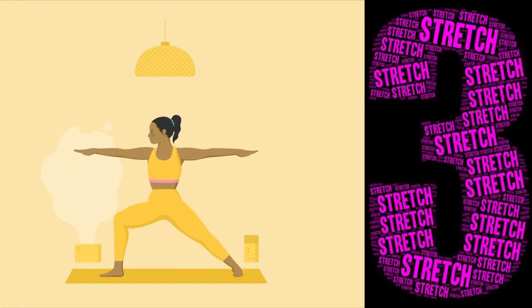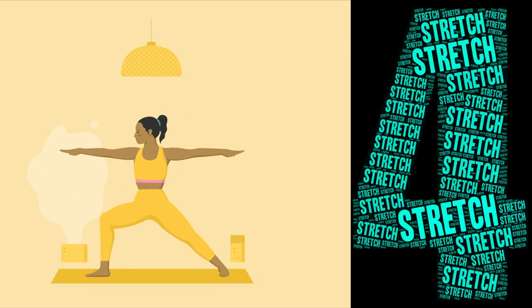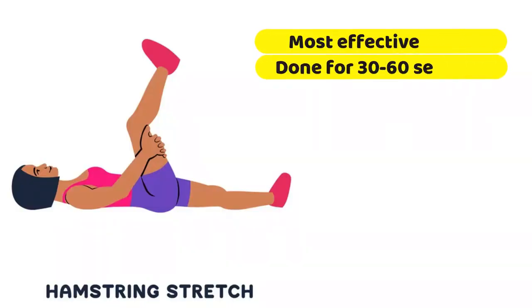In the third stretch, while lying on the back, hold each end of a rolled up towel and wrap it around the foot. Then pull the leg up in front of the body to feel a slight stretch in the hamstring muscles. In the fourth stretch, lie on the floor with your buttocks against a wall and the legs stretched up against the wall. Try to push the knee as straight as possible. This stretch is usually gentle on the lower back as it places minimal stress on the low back and the body is supported while you are lying down. So hamstring stretches have been shown to be most effective when done for a duration of about 30 to 60 seconds.